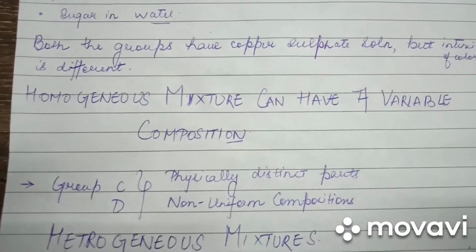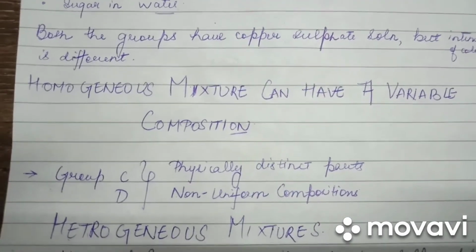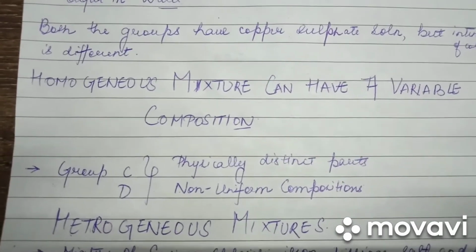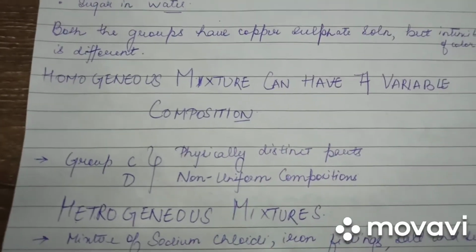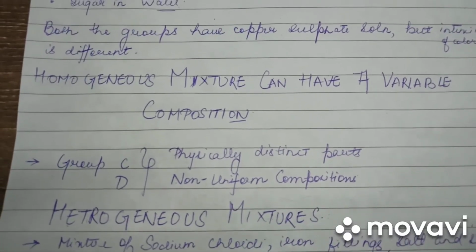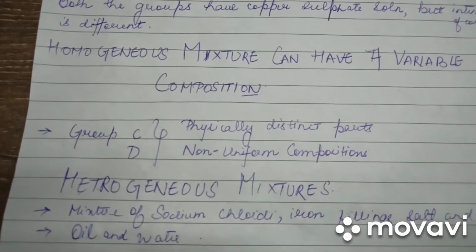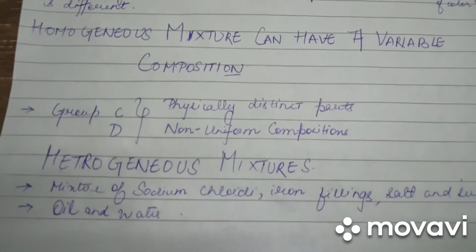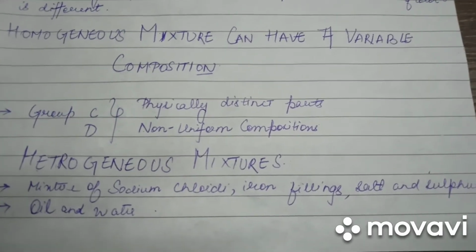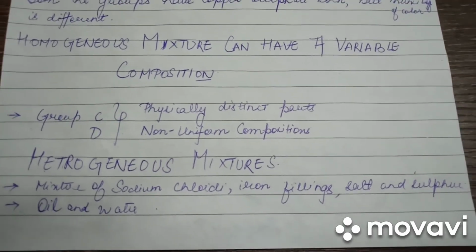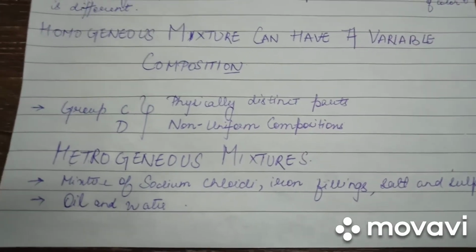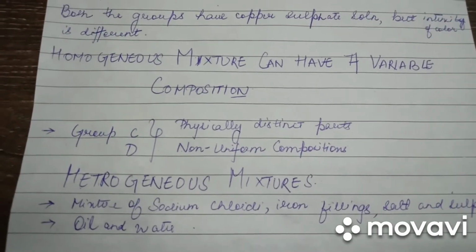Moving on to groups C and D. Physically distinct parts can be observed and we can observe a non-uniform composition. These groups form heterogeneous mixtures. Some examples of heterogeneous mixtures can be a mixture of sodium chloride and iron filings, salt and sulfur, and oil and water.